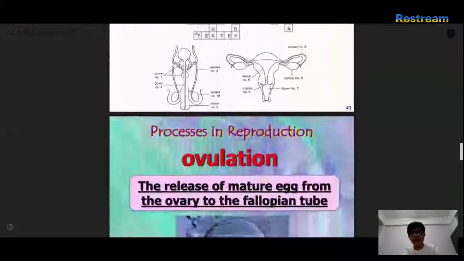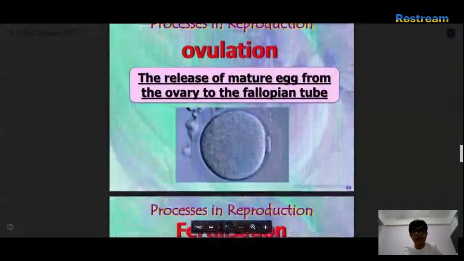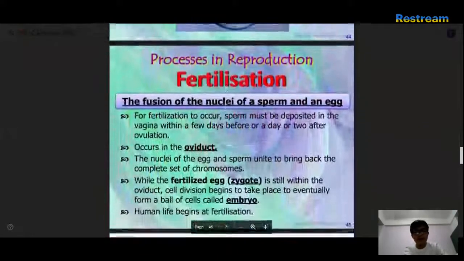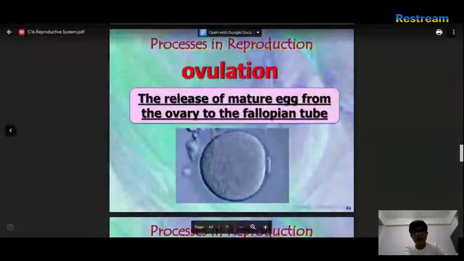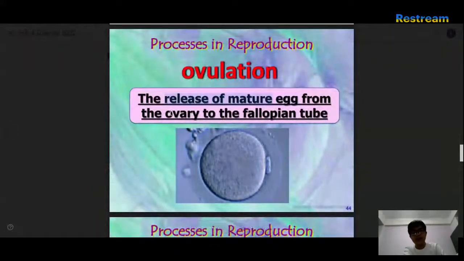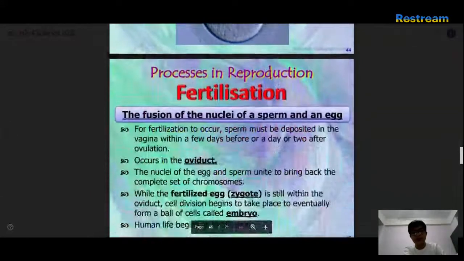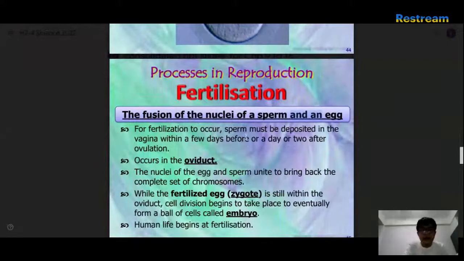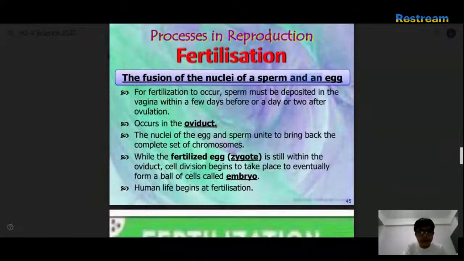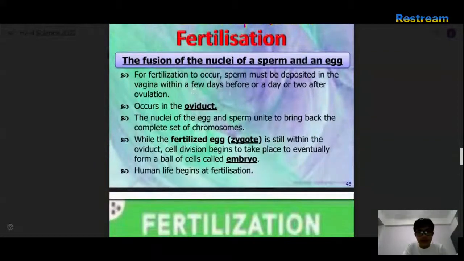Okay, textbook and workbook. Ovulation, fertilization. Ovulation is the release of a mature egg from the ovary to the fallopian tube. Fertilization is the fusion of the nuclei of a sperm and an egg. For fertilization to occur, sperm must be deposited in the vagina within a few days before or a day or two after ovulation. This occurs in the oviduct.